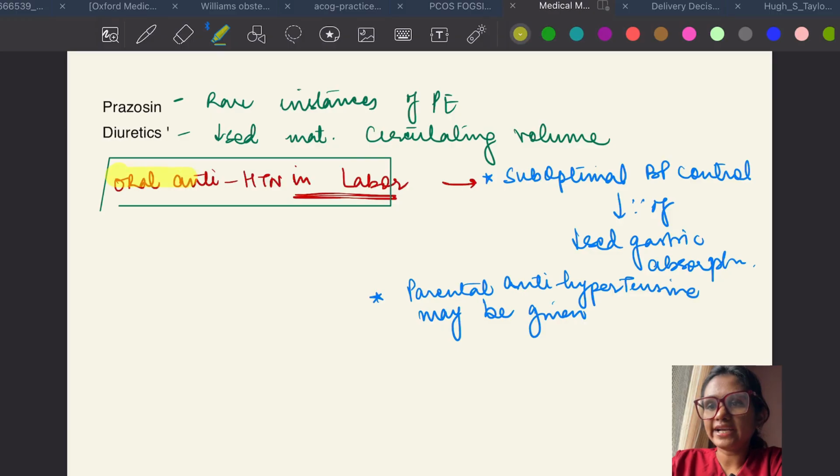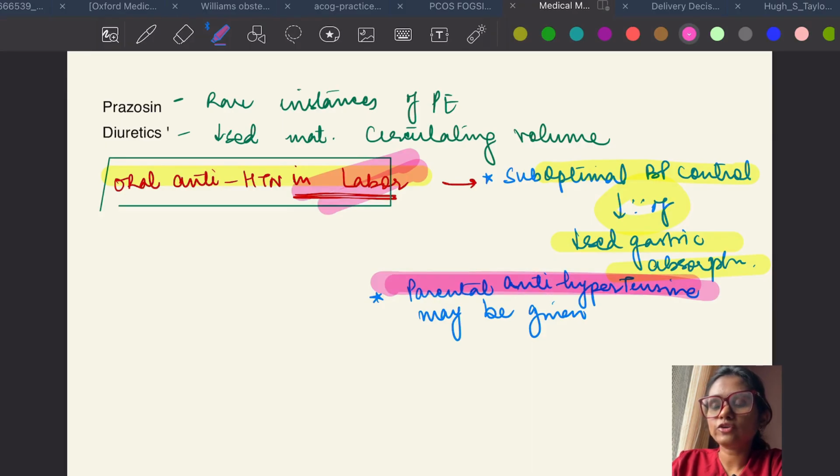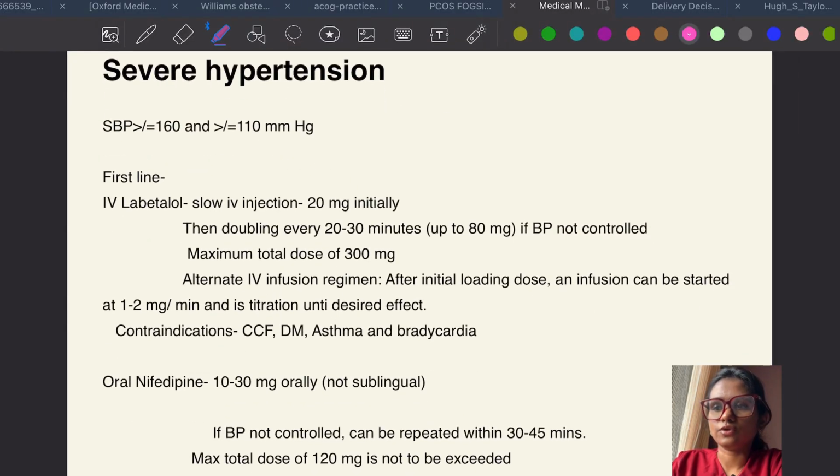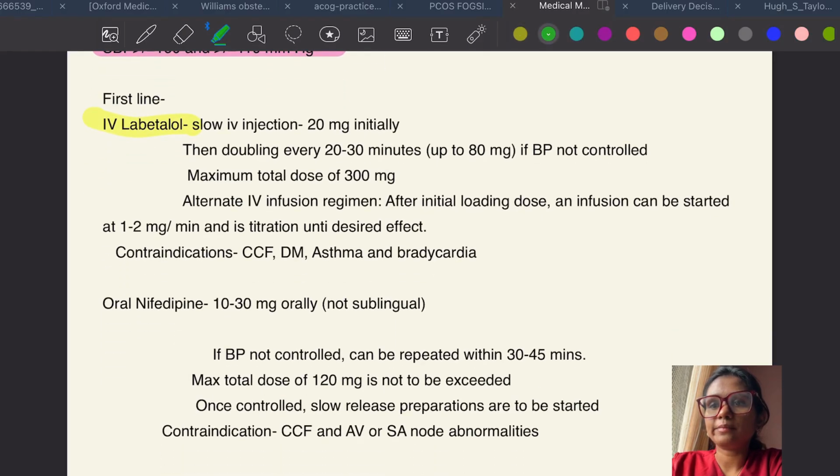Talking about oral antihypertensive in labor, suboptimal BP control is there because of decreased gastric absorption. So that is why always in labor you have to give parenteral antihypertensive. Talking about severe hypertension, where systolic BP is more than or equal to 160 and diastolic is more than or equal to 110, first line in this is of course your IV labetalol.